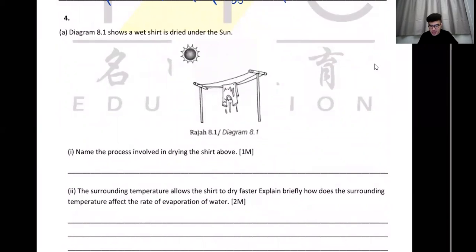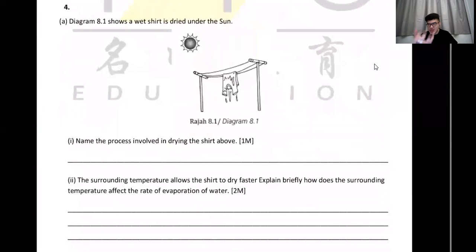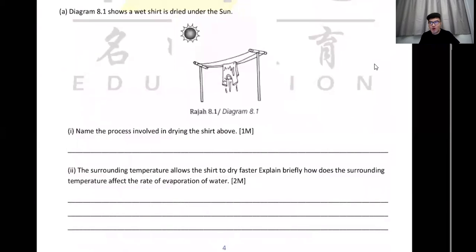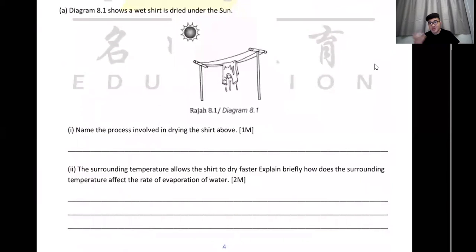But it doesn't happen in Asian households. Your mom will ask you to go and hang the clothes, because that's what you should do as an Asian kid. You should score well in exams and you should help out in the house. You should help do housework. That's how I was raised.